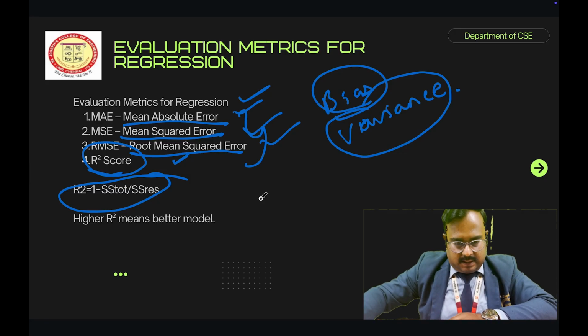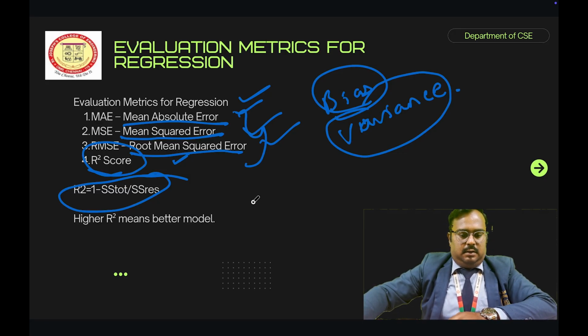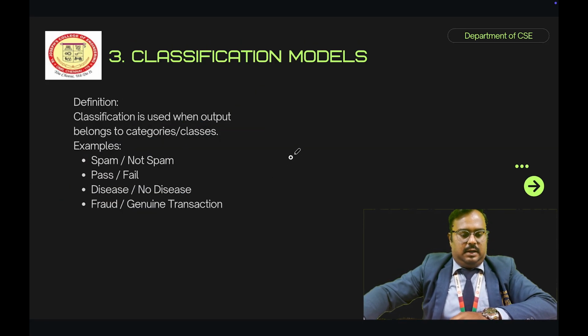So next one is the classification model. In this classification model, classification is used when the output belongs to categories or classes. For example, spam or not spam, pass or fail, disease or no disease, fraud or genuine transaction. So that is the classification model.